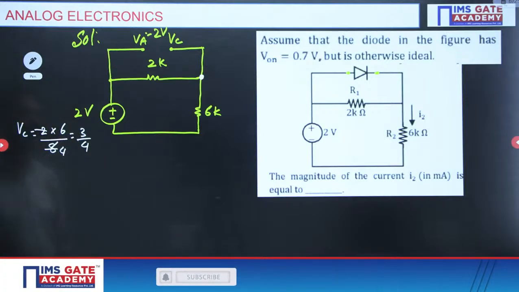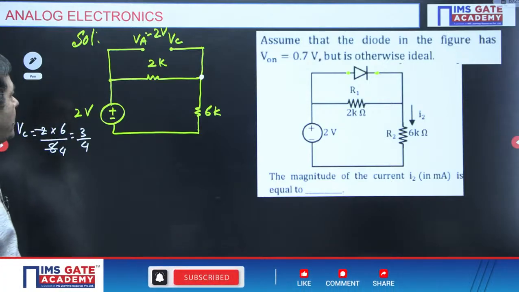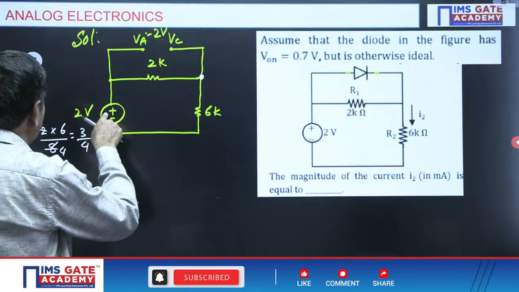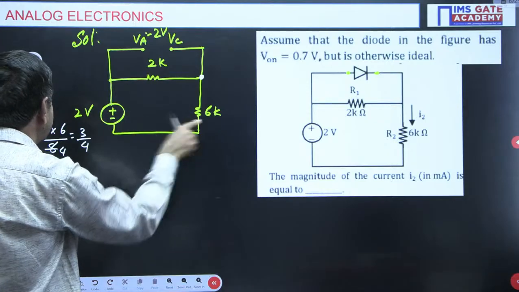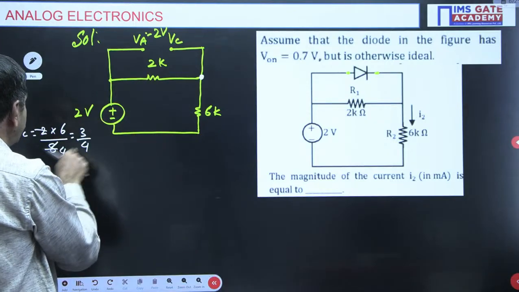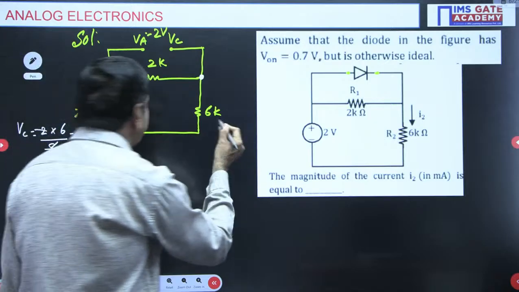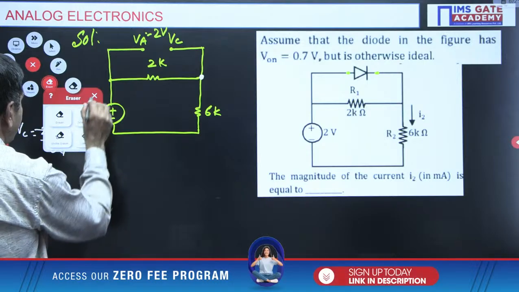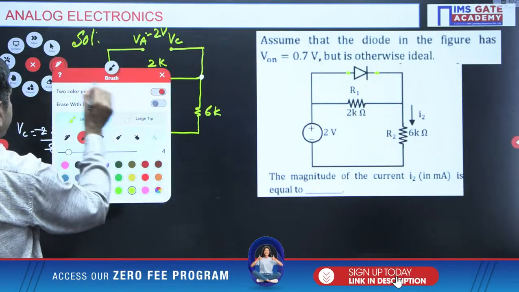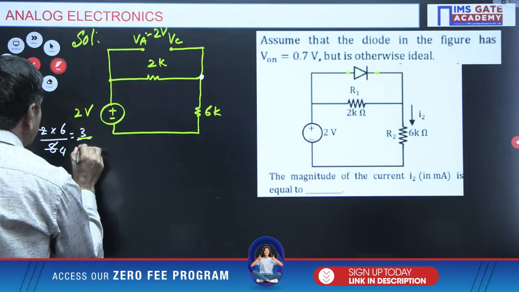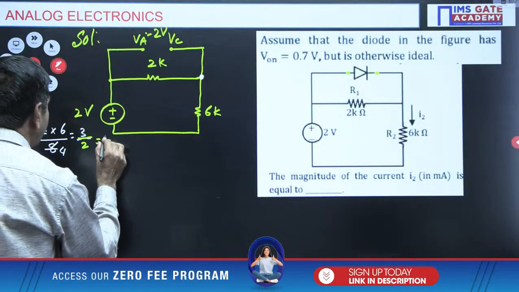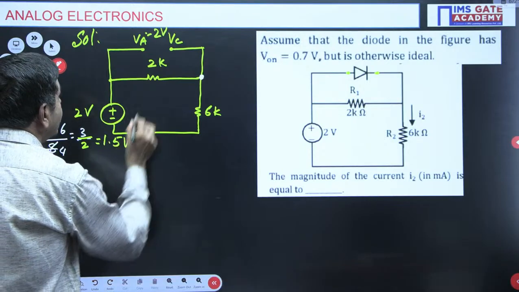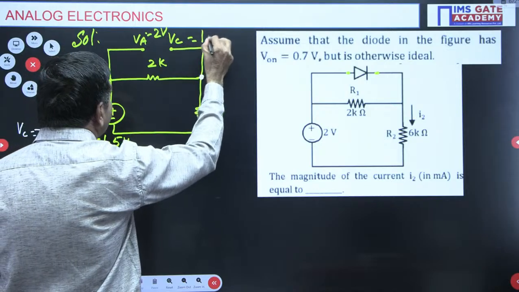I can write directly now: 2 into 6 by 2 plus 6, 8. 2 4s, 6 by 4, 3 by 2, sorry. 3 by 2 we can write here now. If it is 3 by 2, I get 1.5 volts. VC is nothing but 1.5 volts.